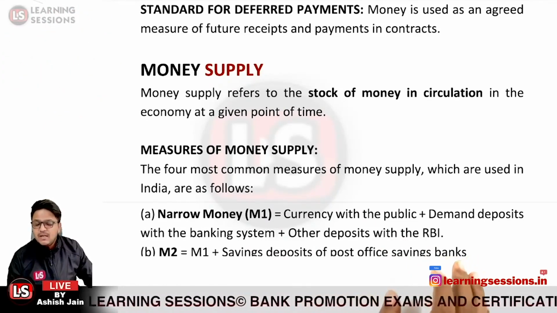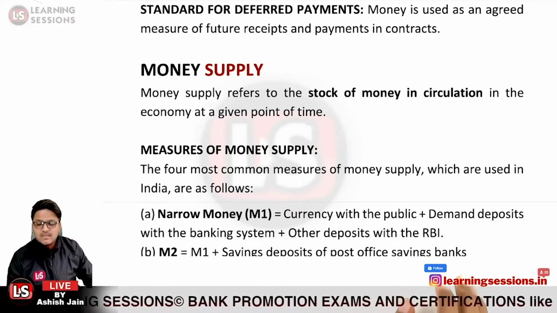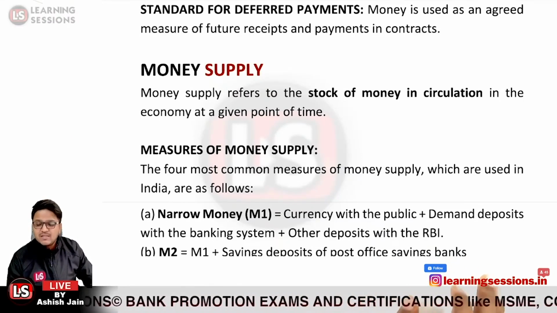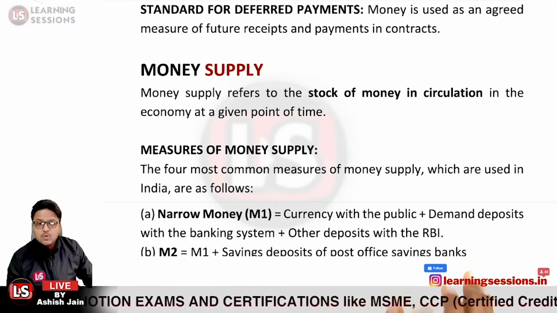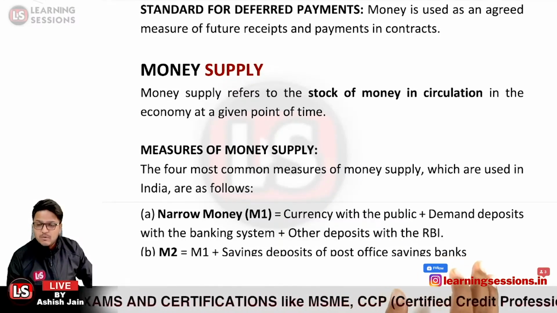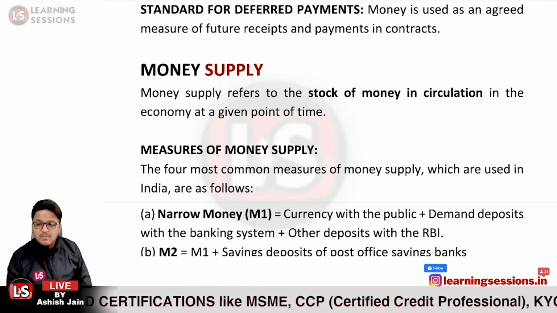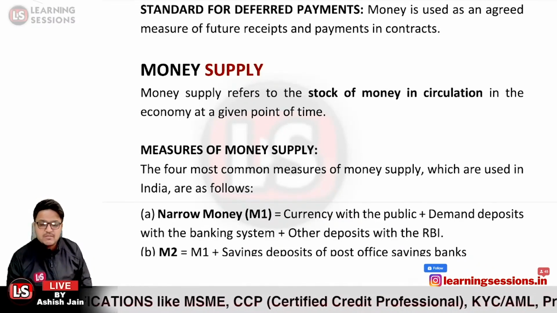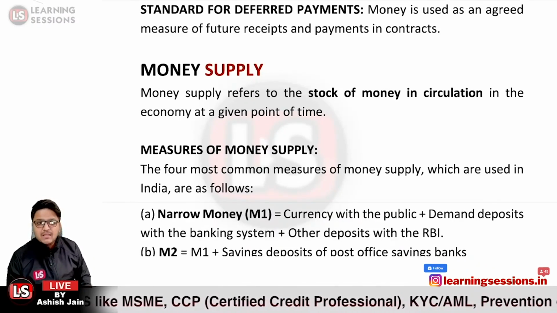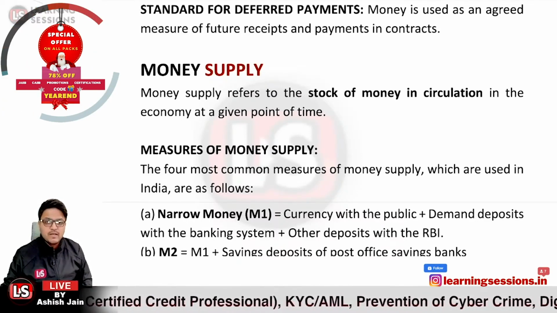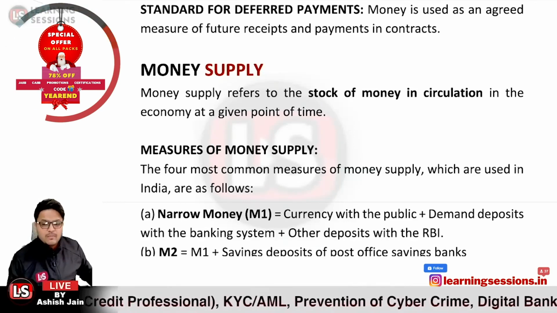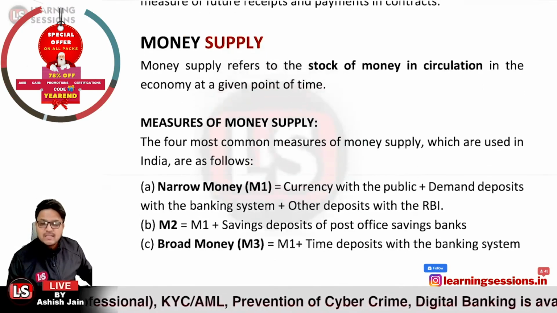Demand deposits mean current account balances, savings bank account balances, or overdue FDRs, that is term deposits which are overdue. Those are also demand deposits. Deposits which can be withdrawn on demand are demand deposits. Other than that, the other deposits with the Reserve Bank of India are also covered under narrow money, M1.